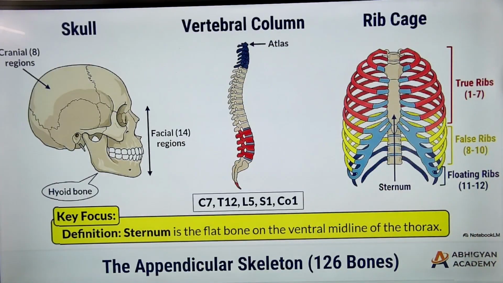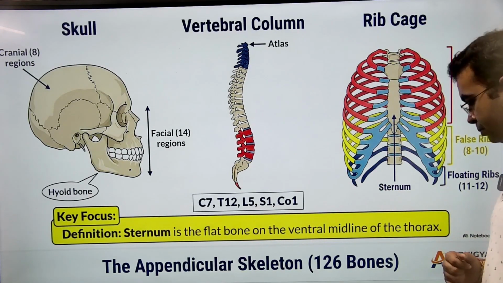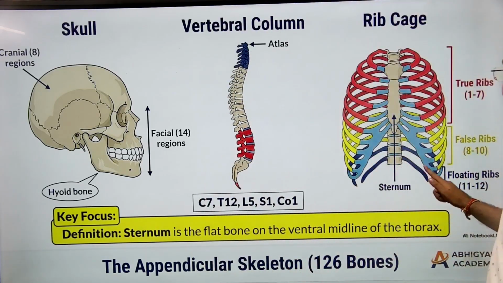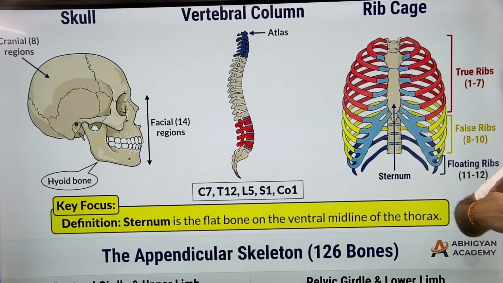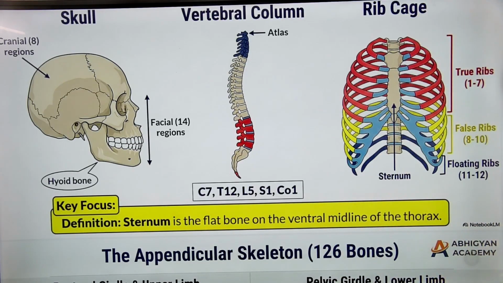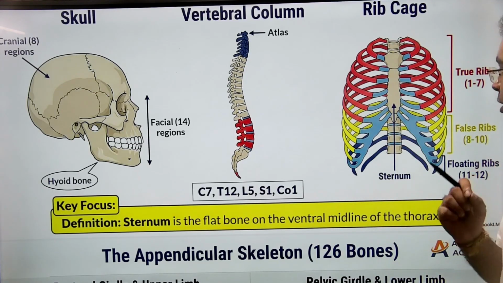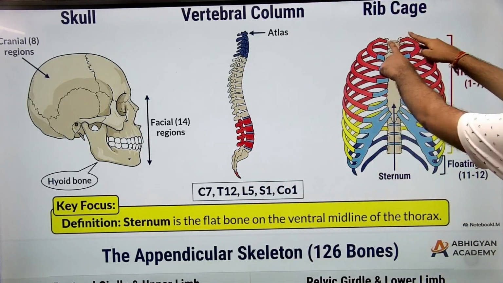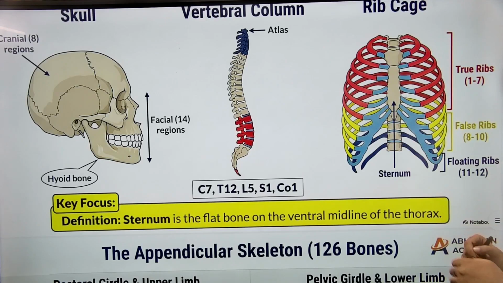Now coming to the rib cage. ठीक है. If you look at it, the rib cage is formed of many ribs. These are our ribs, जो यहाँ पे जो हड्डी है. ठीक है. How many ribs do we have? We have 12 pairs of ribs. ठीक है. Because दोनों साइड में से दो दो आते हैं ना, so we have 12 pairs.